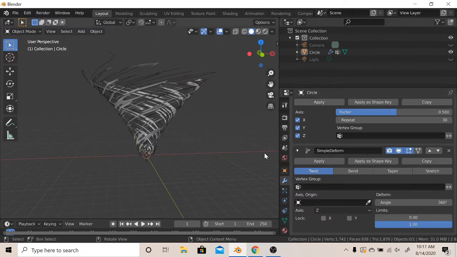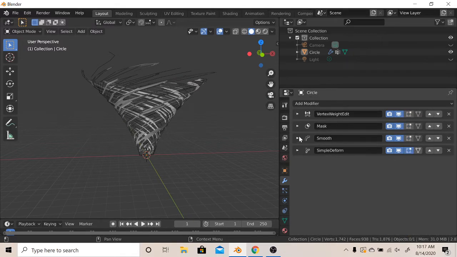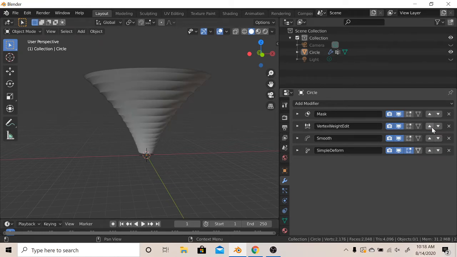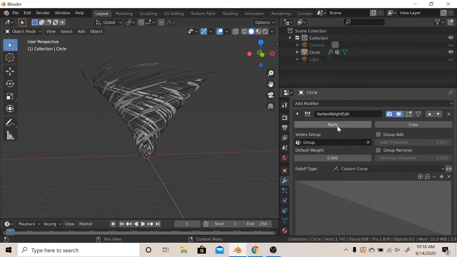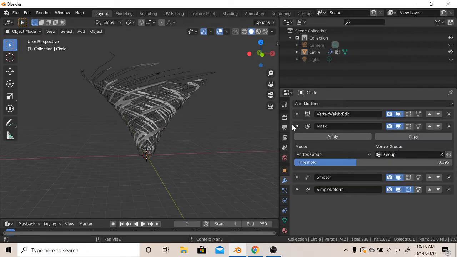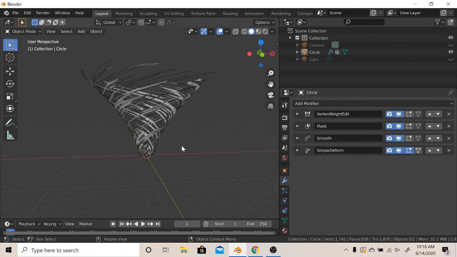See? Also, I'm going to show you something. Clicking these buttons will make it minimize. And it won't just stop working, it will just look smaller. So the reason you need to do this in order is because if you do that, the mask is going to be first, then you're going to look at the vertex weight edit. But if it's down here, it's going to perform the weight edit first, then it's going to use the mask edit. So that's really important for you using the order, otherwise you're going to mess up.